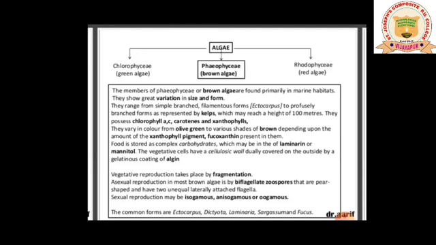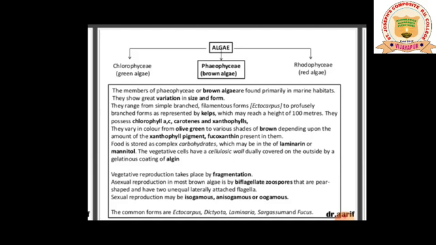Now coming to another type of reproduction, that is asexual. As I told you in the beginning itself, algae perform 3 kinds of reproduction: vegetative, asexual and sexual reproduction. Just now we saw that in Phaeophyceae, vegetative reproduction is carried out by fragmentation.